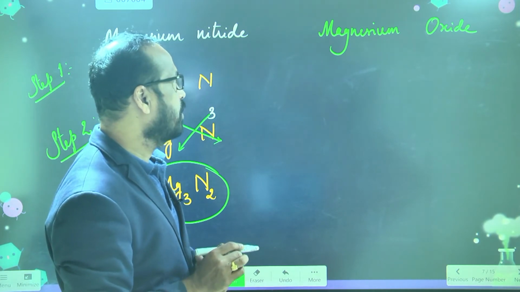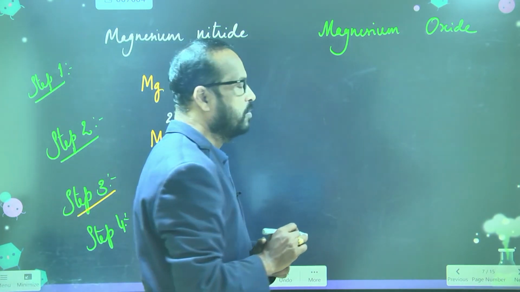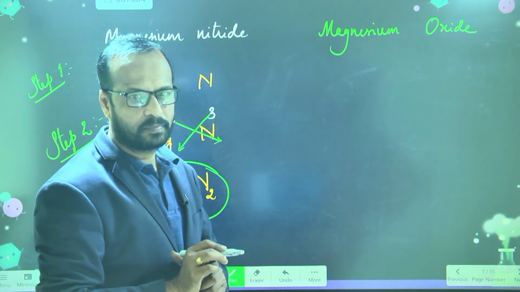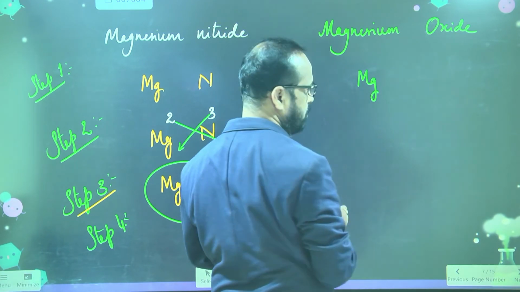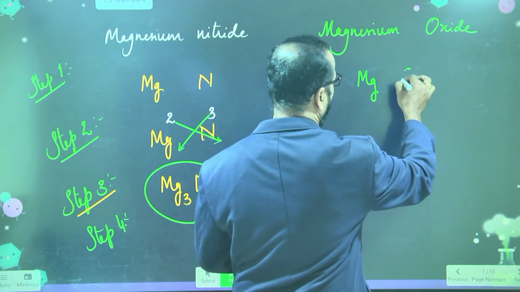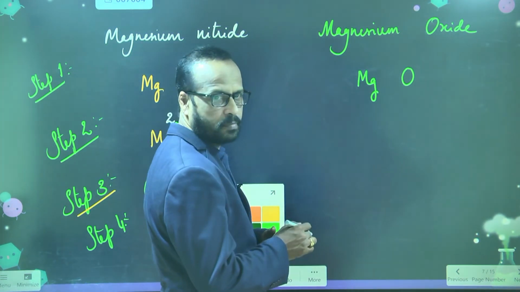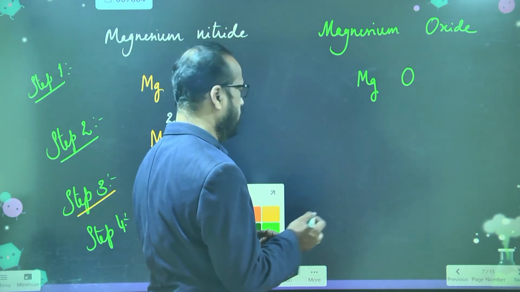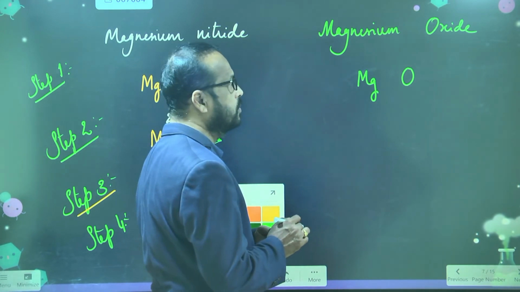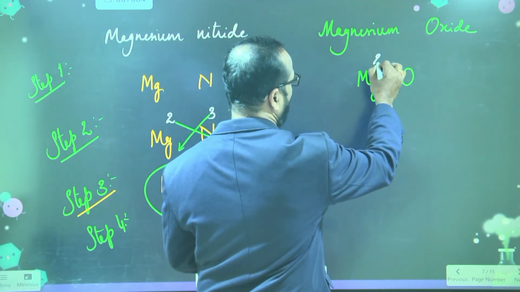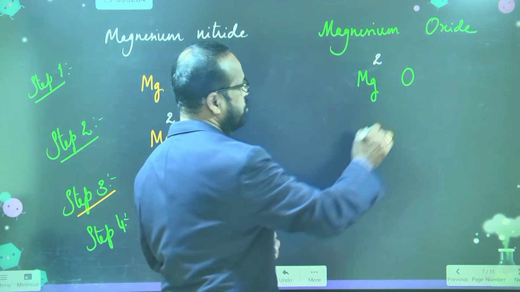Like symbol, sir. You say the symbol of magnesium is what? Mg, sir. Okay, I am writing Mg. Then oxide symbol is what? Oxygen. O, sir. Okay. Now what is the second step? Like valency, sir. Yeah, what is the valency of magnesium? Plus 2. So just write it 2. What is the valency of oxygen? 2, sir. So 2. Okay.